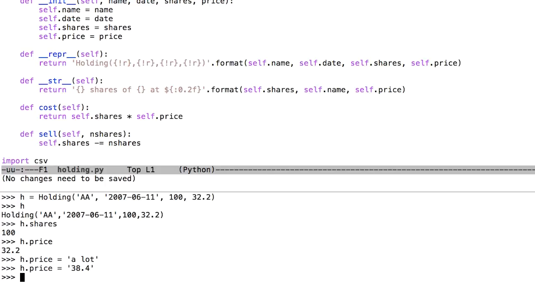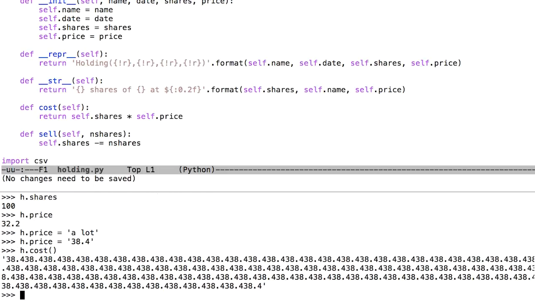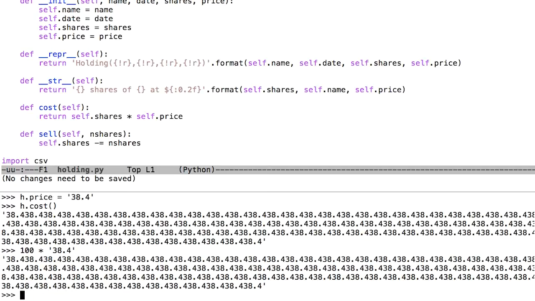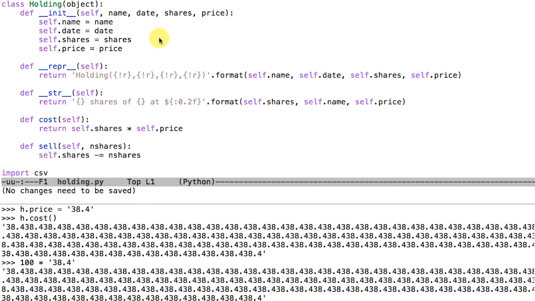One of the things that will happen is the object might actually work for a while. For instance, if I were to call the cost method, you'll actually find that the code runs, but it produces complete nonsense. What's going on is I'm making 100 copies of the string 38.4. That could be a very interesting thing to debug. One of the things that you might think about as a programmer is, can I prevent that? Could I lock this code down and make it so that people cannot do that? Well, it turns out that you can lock the class down if you're willing to take a few additional steps.